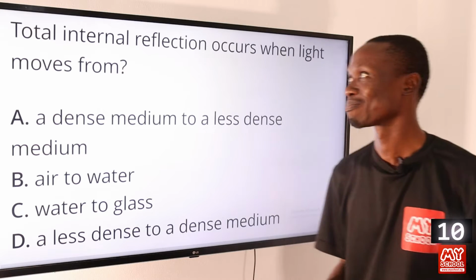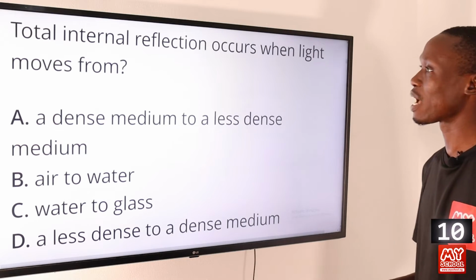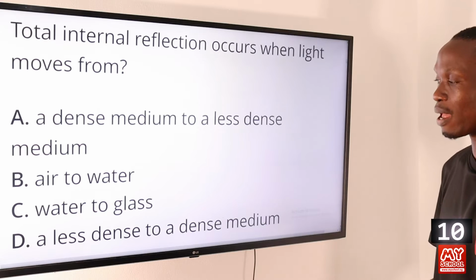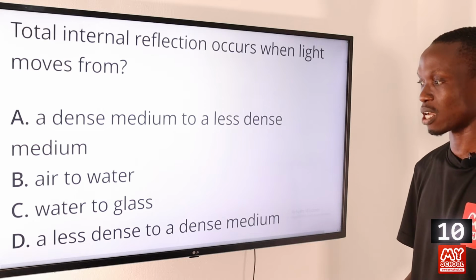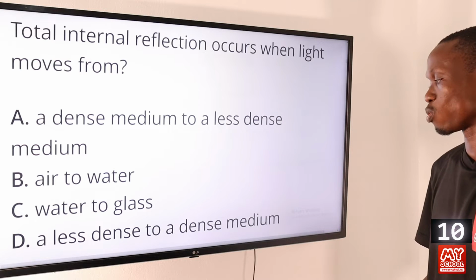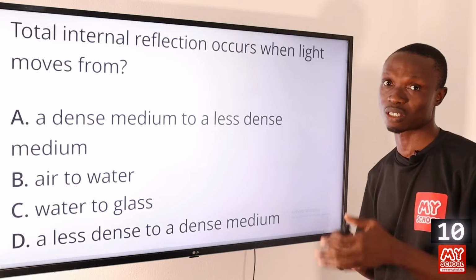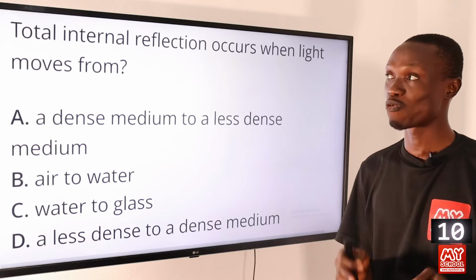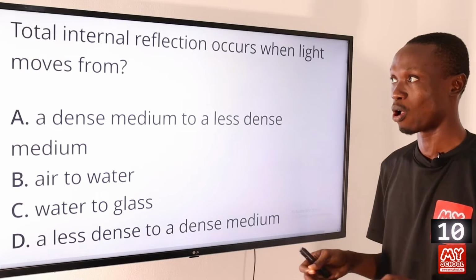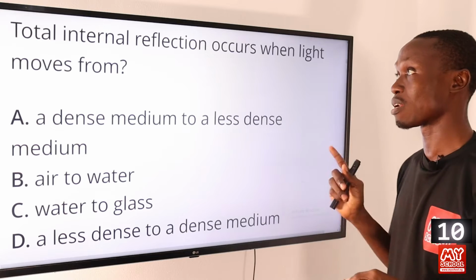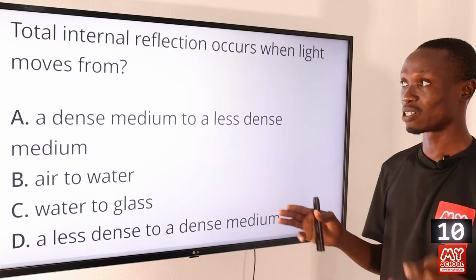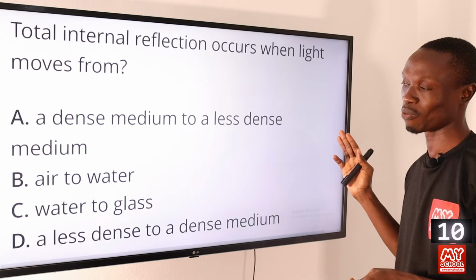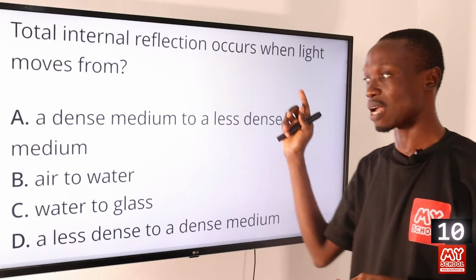Moving on to question 10. Total internal reflection occurs when light moves from A, a dense medium to a less dense medium, B, from air to water, C, water to glass, D, a less dense to a dense medium. This question is testing our knowledge of the conditions necessary for total internal reflection to occur. One of the conditions is that the light must be moving from a dense medium to a less dense medium. So option A is the correct answer to this question.